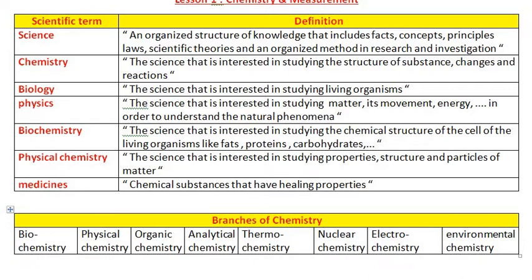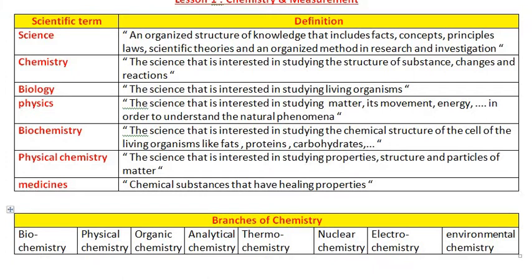Thermochemistry, another branch of chemistry, deals with the heat consumed or the heat evolved when a chemical reaction occurs. Nuclear chemistry is also a branch of chemistry which deals with the chemical reactions that occur inside the nucleus of the element, which means chemical reactions involving protons and neutrons.